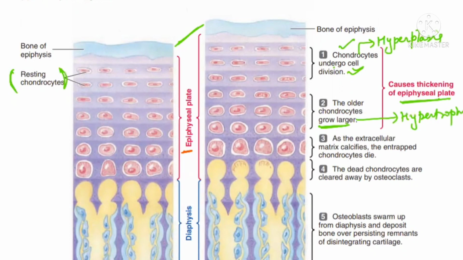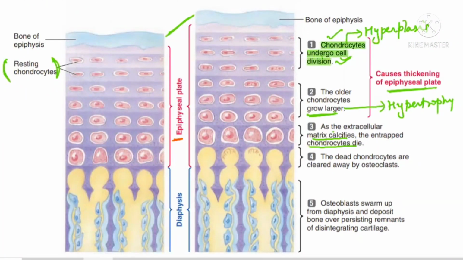Now, as a result, what will happen? The extracellular matrix will calcify, and the entrapped chondrocytes will die. Clear beta? I hope you are able to focus on every labeling, beta. So first of all, chondrocytes will undergo cell division. Then old chondrocytes will grow large. And when the extracellular matrix is calcified, the entrapped chondrocytes will die.